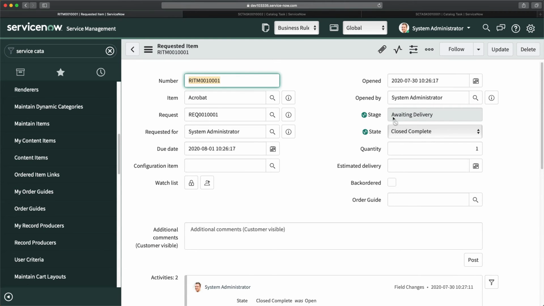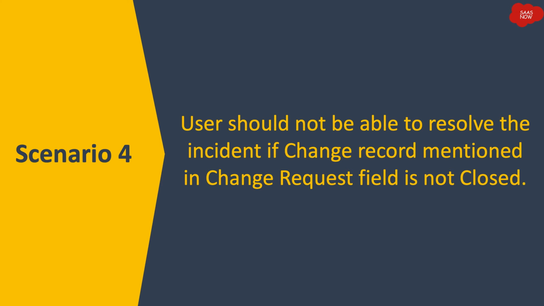Now this is something happening because of some workflow in the backend for this particular catalog item, but overall our aim was to update this particular state field. And it is updating, it is making it close complete whenever all the catalog tasks are getting close completed. So this is how you can achieve this kind of requirement which we mentioned in scenario 3. Scenario 4.